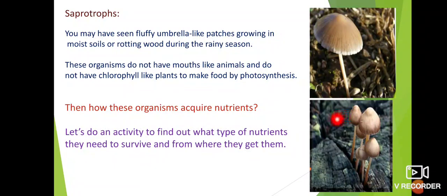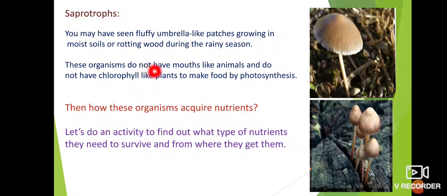They grow on moist, means wet, soil and decaying wood. Decay means destroying wood. On these, mushrooms grow during the rainy season.